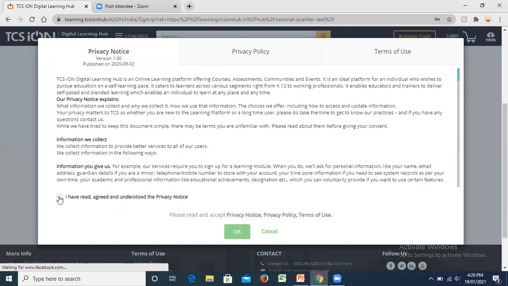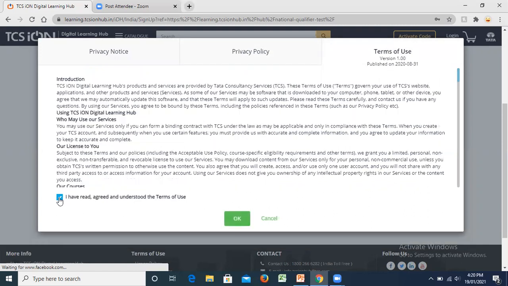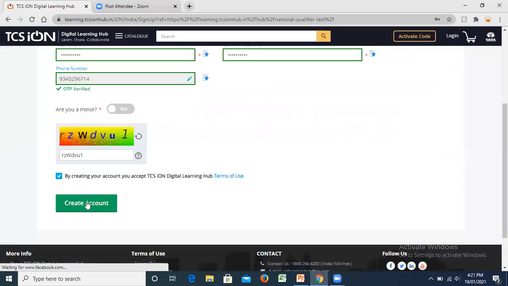Now when you go to the policy details, you can just give a general reading of all the policies that they have mentioned. There are 3 pages, it's not just one page, there are 3 tabs. Click all of them, mark okay for all of them. After that you can click create account.